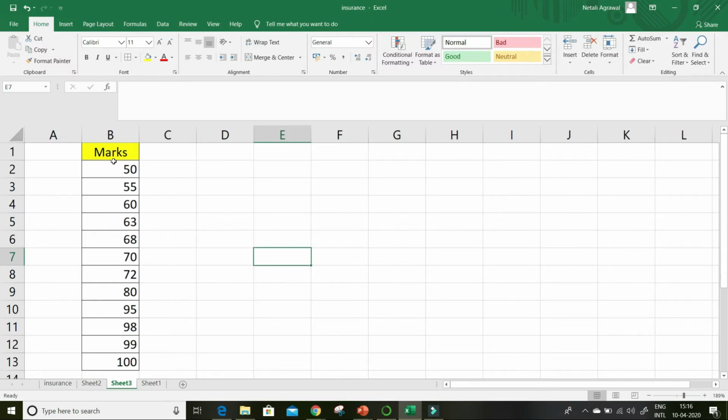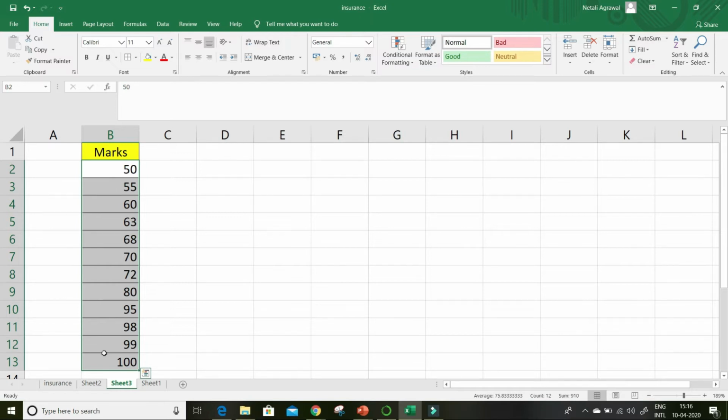You could see this over here. I've captured marks of around 12 students, starting from 50 to 100. The exam is out of 100 and the maximum achieved was 100. First of all, when you have to calculate percentile or quartile, your data should be in sorted order. You don't have to do it yourself because technology is there to do this sorting, but you need to understand how it is done.